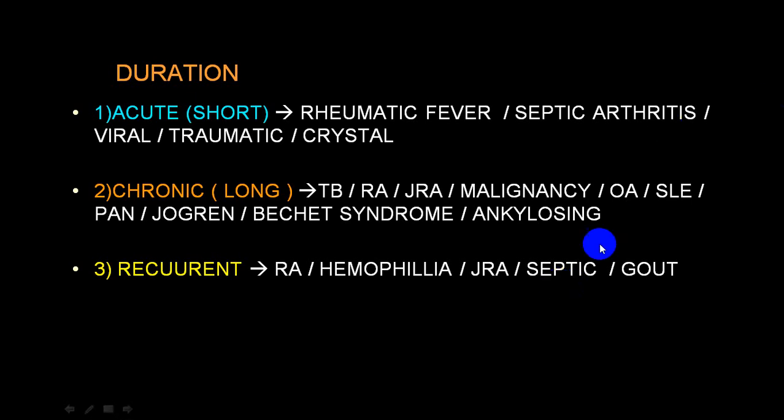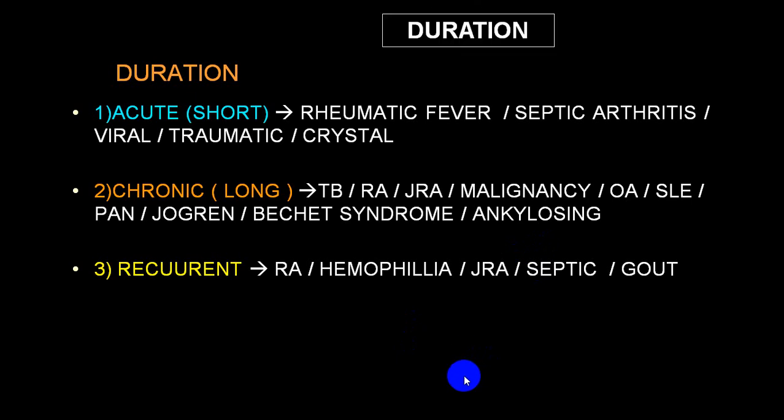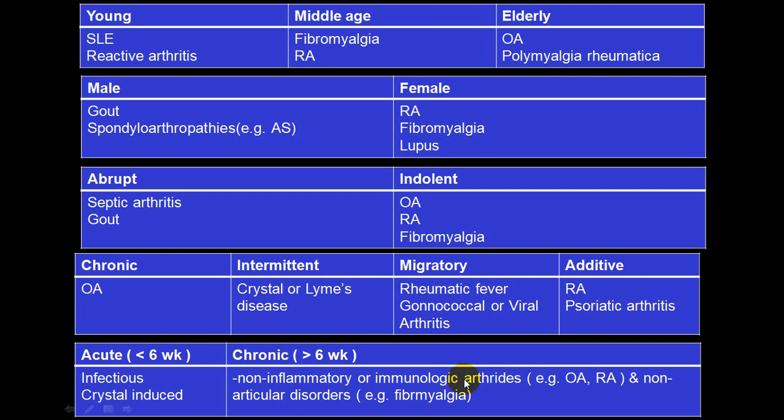And the migratory variety, that will be seen. Sorry, here the spelling is wrong, so try to correct it. Even here, the Sjogren spelling is a little wrong. You can correct that spelling. So in a migratory variety, rheumatic fever will come. One joint will be involved, it starts getting improvement, and the second joint will be involved by that time. So that is the typical migratory variety. We'll be having another slide where we'll show you that migratory variety.